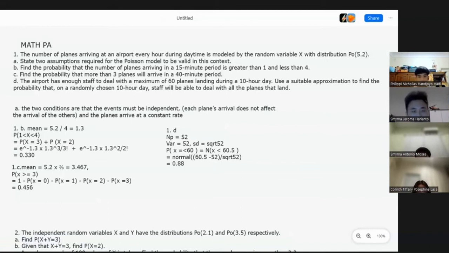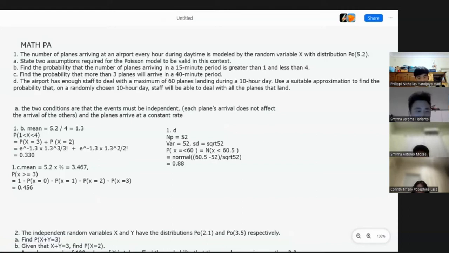To find a suitable approximation, we can use the normal distribution because it's less than or equal to 60. We can approximate to X is less than 60.5, and then we find the normal distribution value of (60.5 minus 52) over the standard deviation, the square root of 52. And then we find that it's 0.88.